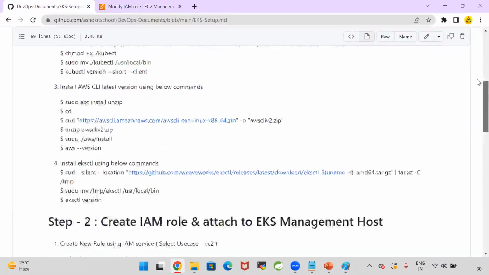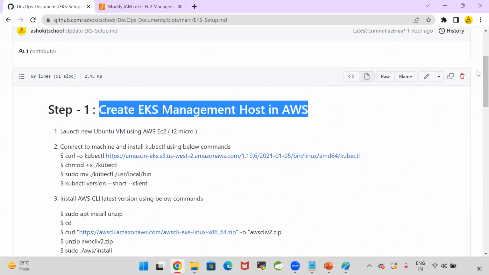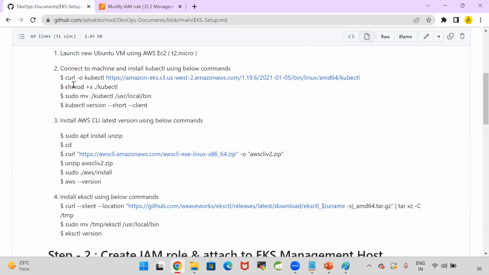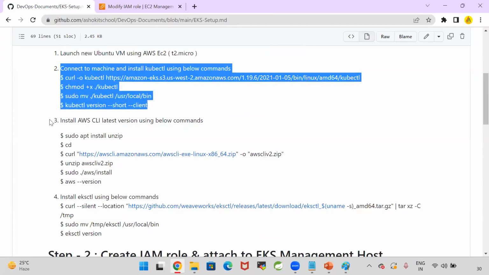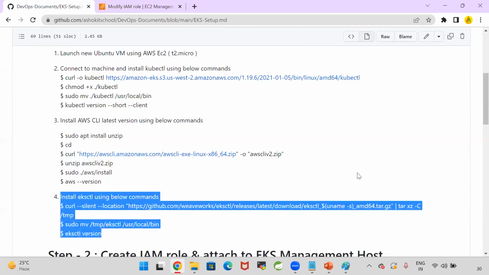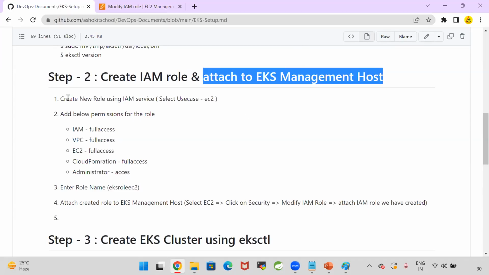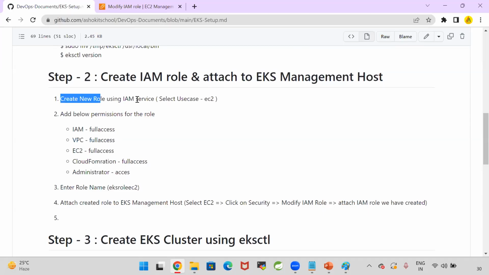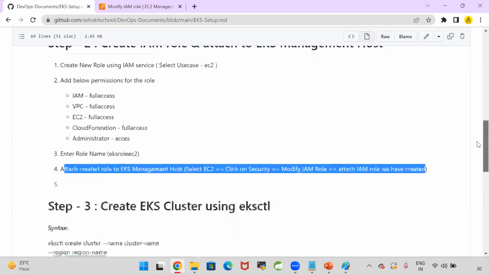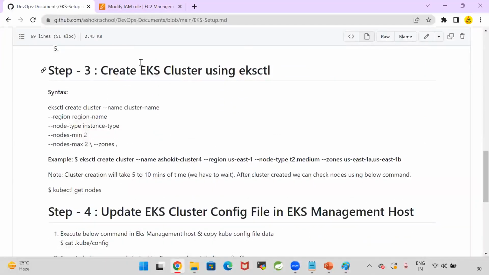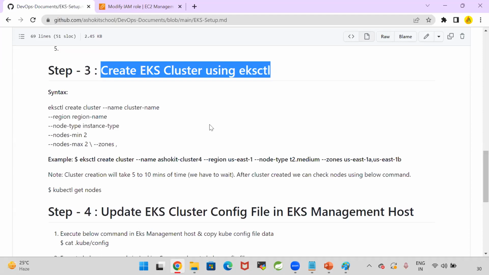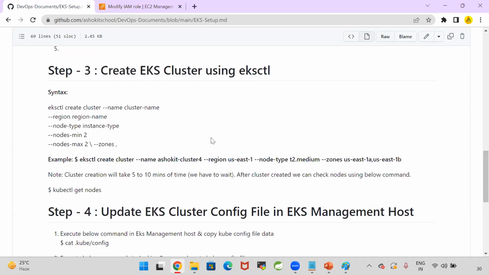Okay, guys. Now, the first step is creating a machine. We are taking an Ubuntu machine. In that machine, we are going to install kubectl, AWS CLI, and eksctl. Once that process is completed, we need to create the IAM role and attach it to the EKS management host. So you have seen now how to create a role, how to add the policies for the role, and how to attach the role to the EC2 machine. Once that is completed, then finally we will create the cluster by using eksctl.